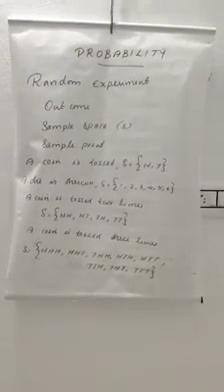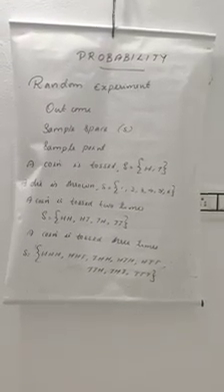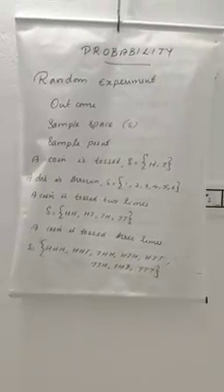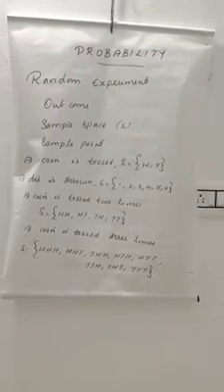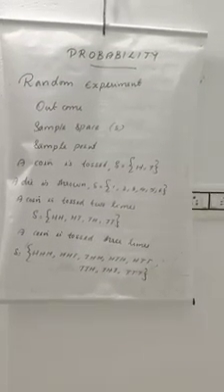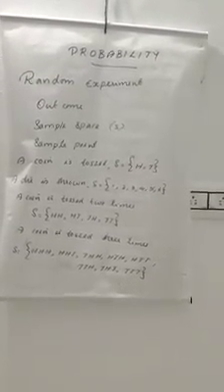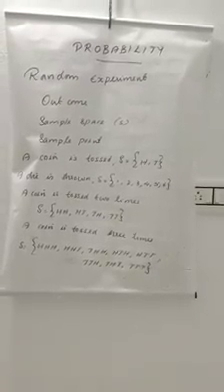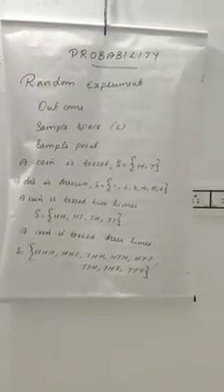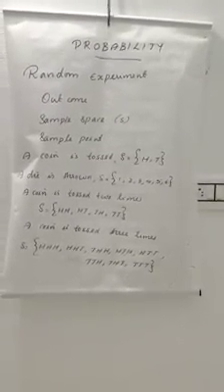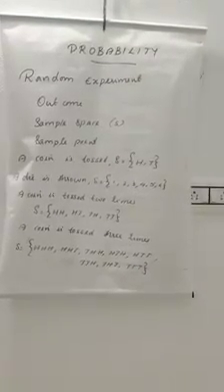Right? Then a coin is tossed 2 times. How will you write the sample space? The first time head, second time also head: HH. Or the first time head, second time tail: HT. Then first time tail, second time head: TH. Or both times tail: TT. Then we can write the sample space as HH, HT, TH, TT. Is it right?